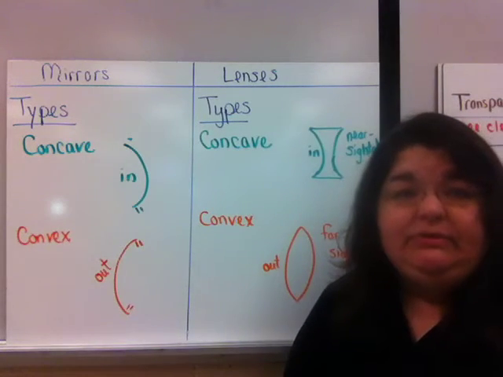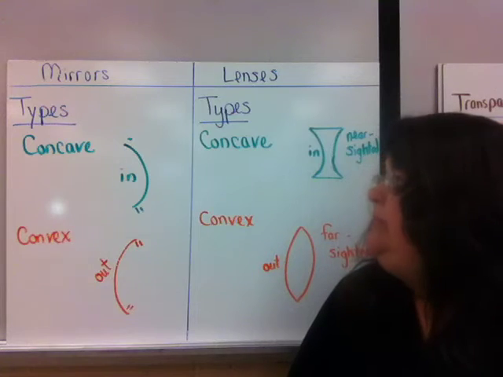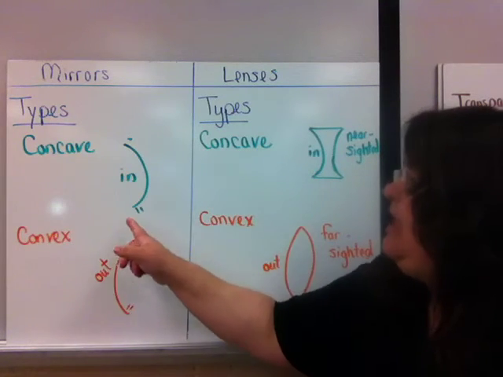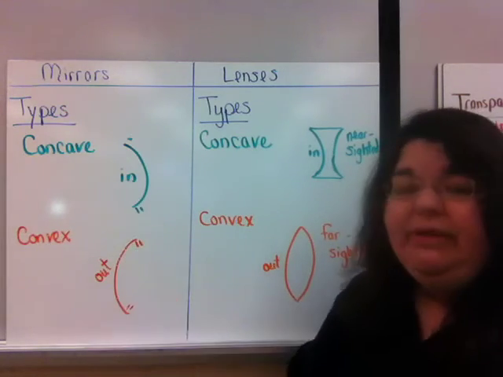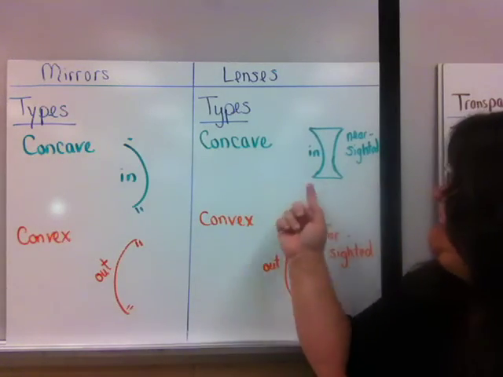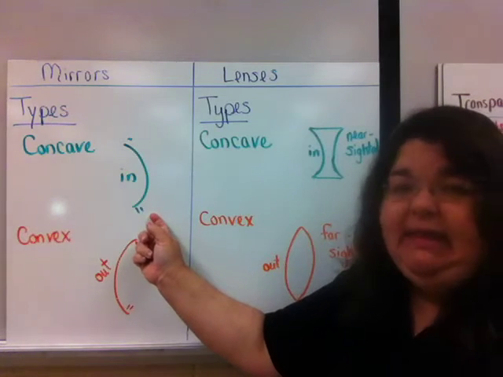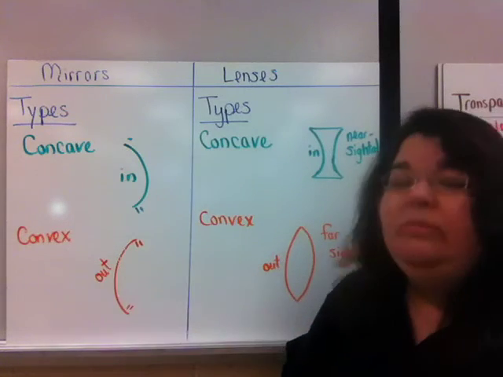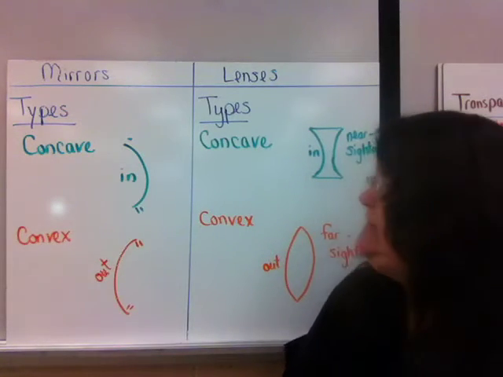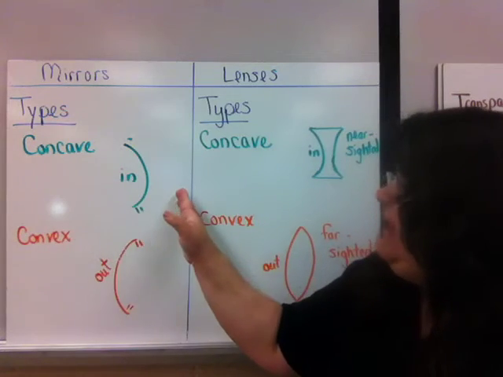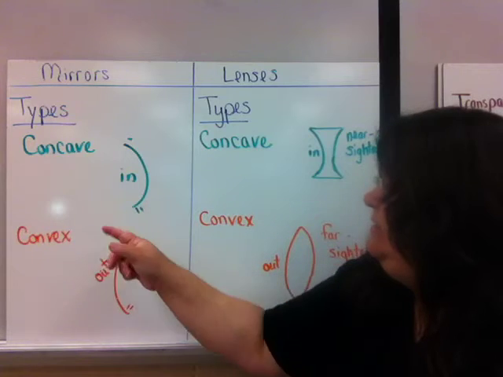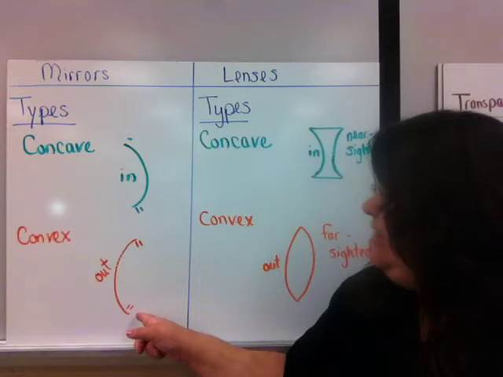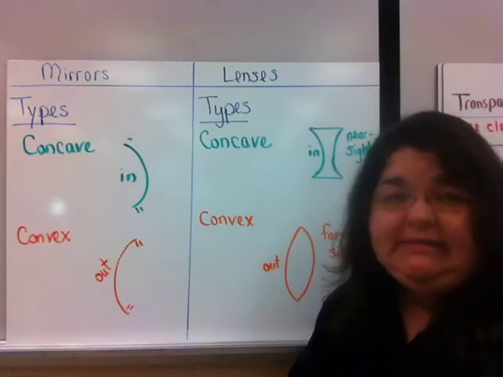Now let's talk about mirrors and lenses. Both mirrors and lenses have concave and convex types. A concave mirror or lens is the one that curves in. These little markings here represent where the wall is. So over here is the real world, and behind here is the virtual world. I curve in for a concave and I curve out for a convex.